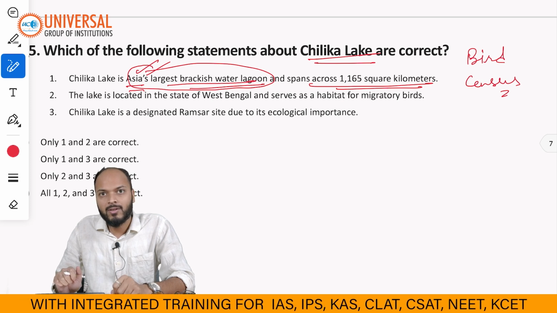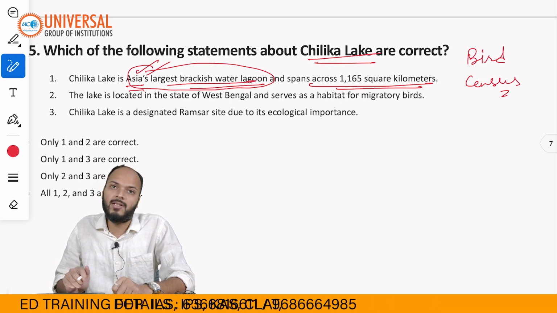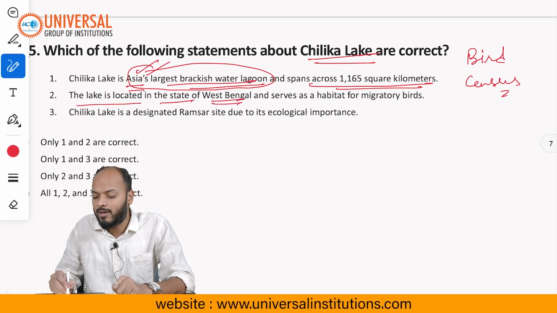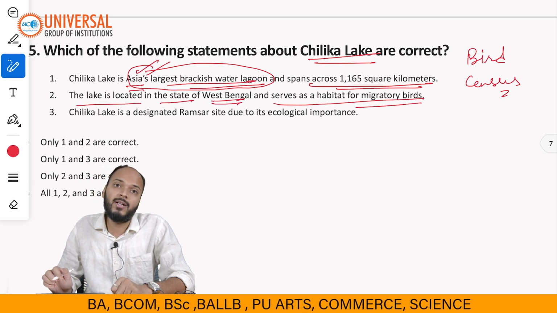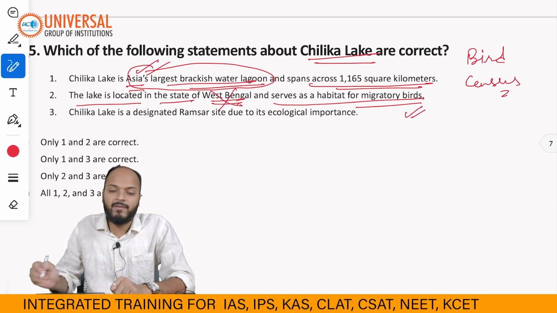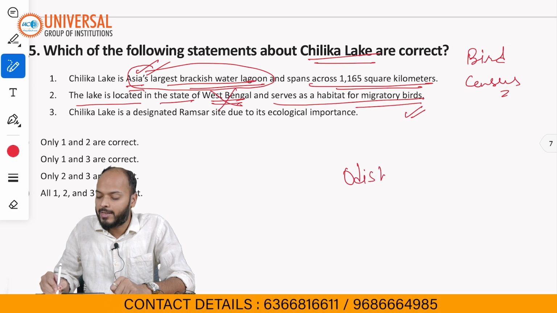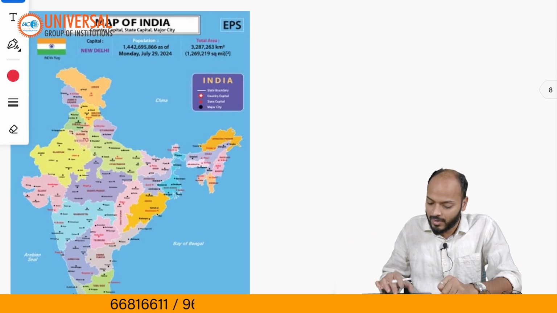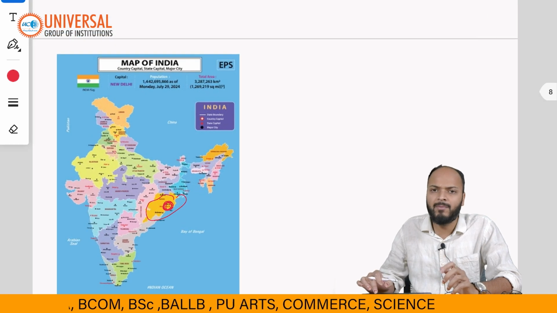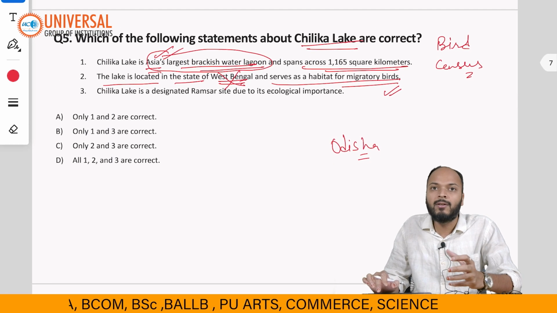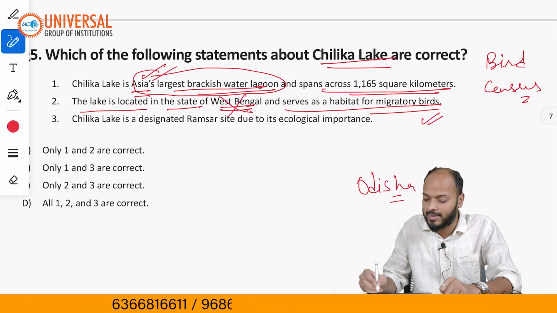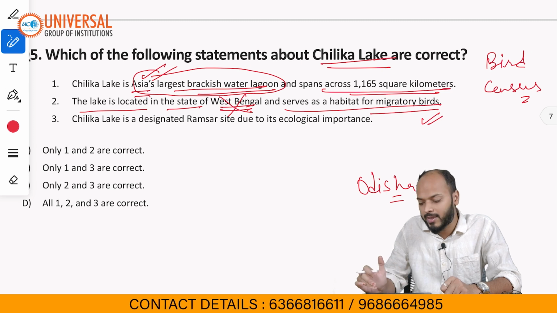Chilka Lake is a brackish water lagoon, and it is Asia's largest such lagoon. Statement 2 says the lake is located in the state of West Bengal and serves as a habitat for migratory birds. The habitat part is correct, but it is not in West Bengal. This lake is in the state of Odisha, and it is a very big lake that covers 3 districts of Odisha. So statement 2 is incorrect, because it is in Odisha, not West Bengal.